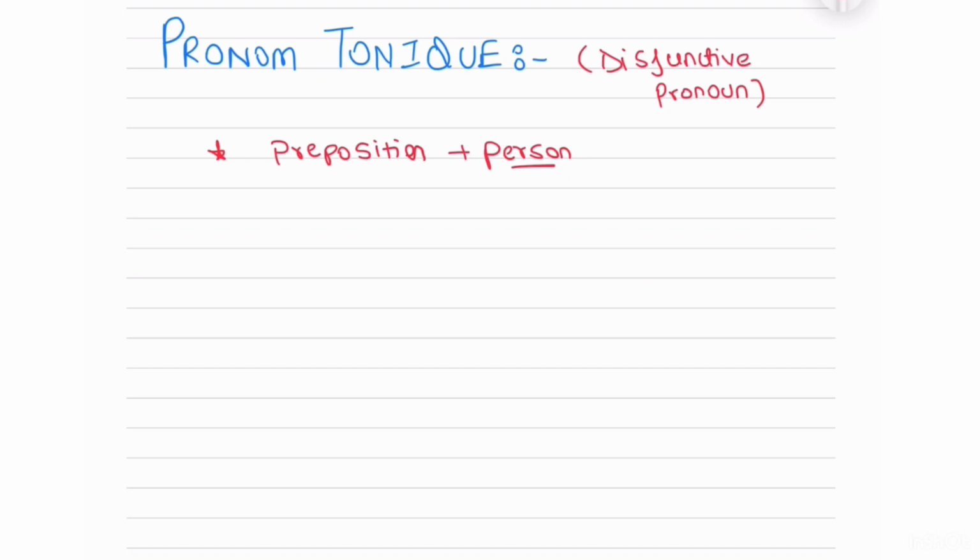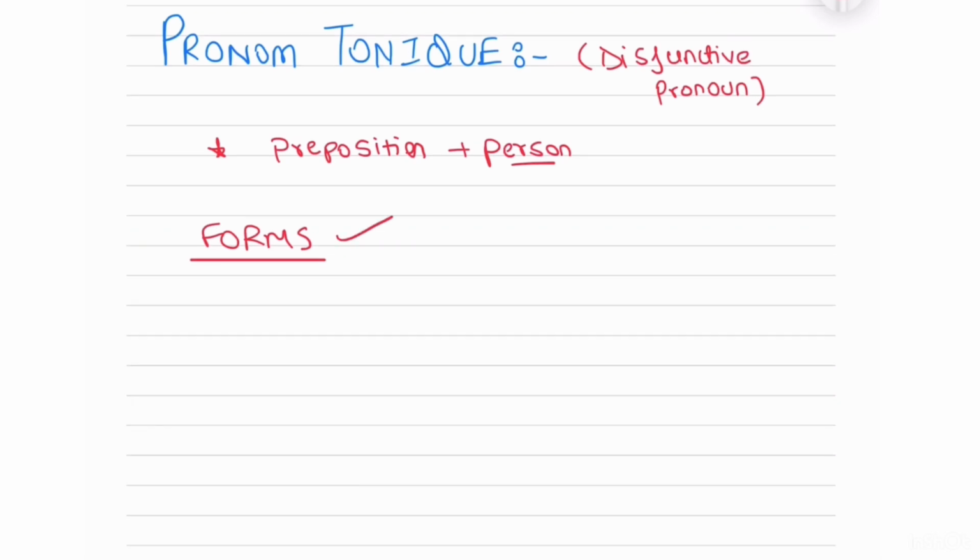Before we come to the formation, you need to know what we replace it with. When we're talking about pronoun y and en, in the name itself you had the thing that you were replacing. But in pronom tonique, there are different forms for different subjects. So for that, you'll need to know the table. This is like COD and COI, where you have forms according to your subject. This is also pretty easy. So what are the forms of it?